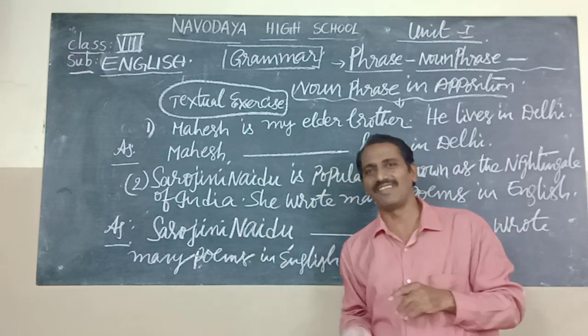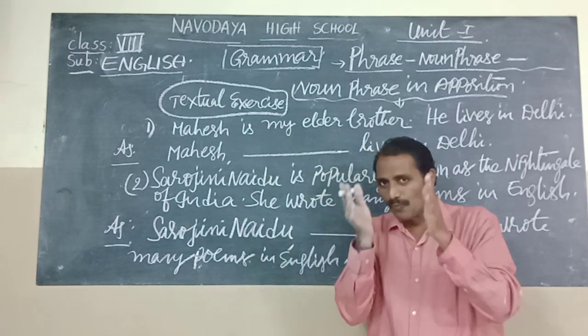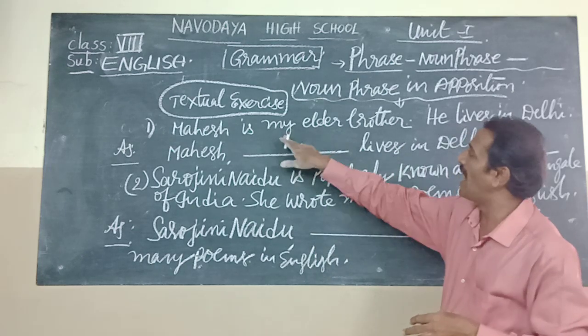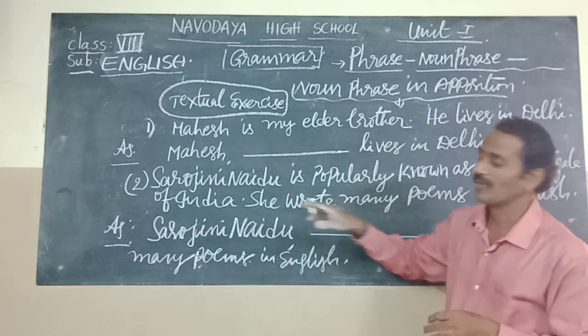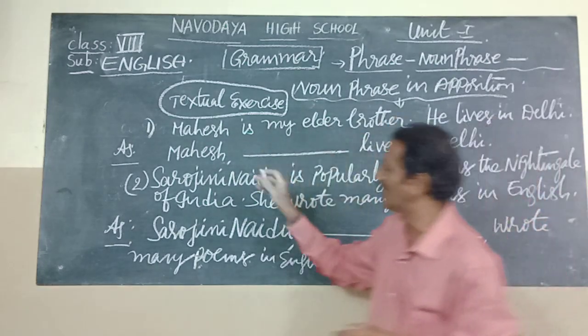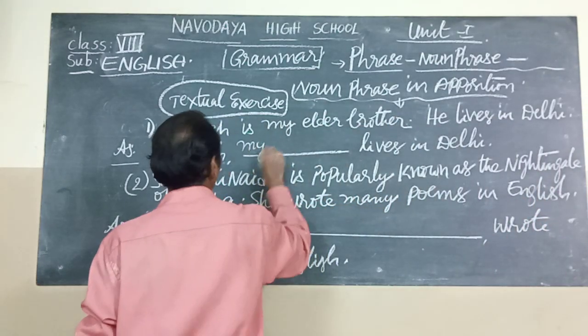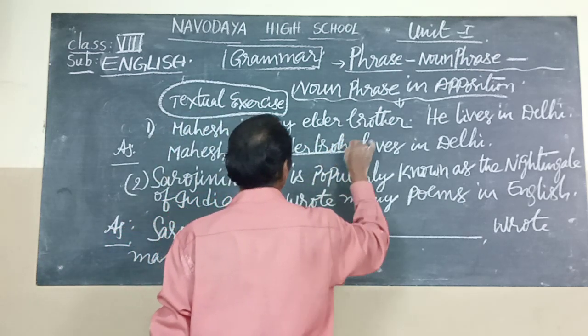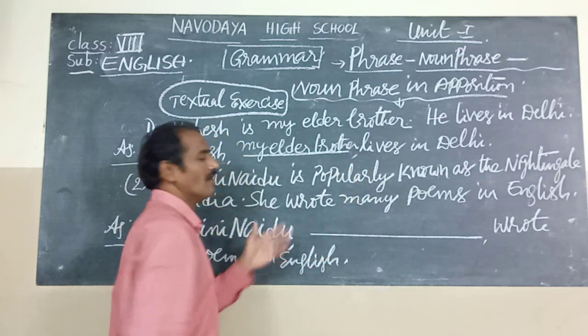You don't write "is". Only the noun phrase. Don't write helping verbs. Mahesh, my elder brother, lives in Delhi.